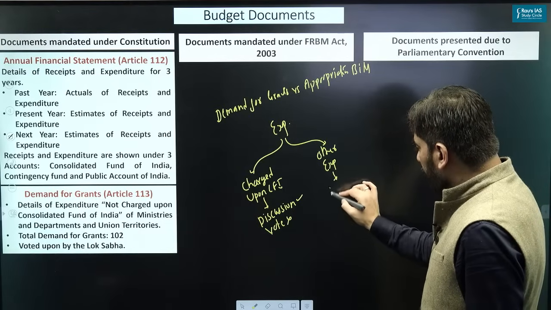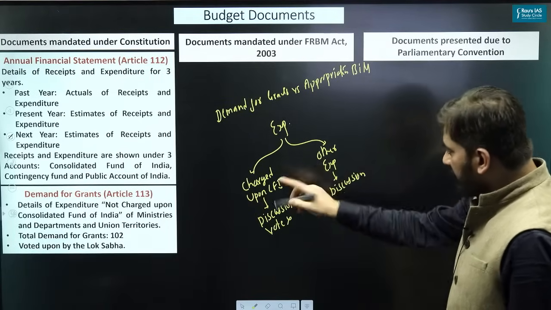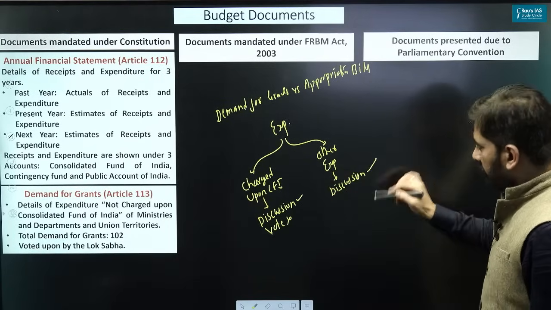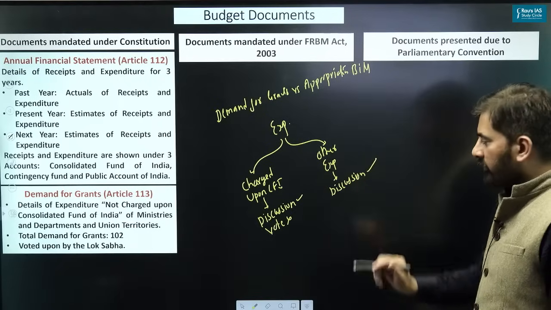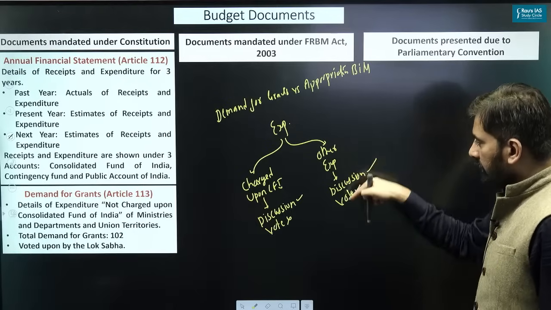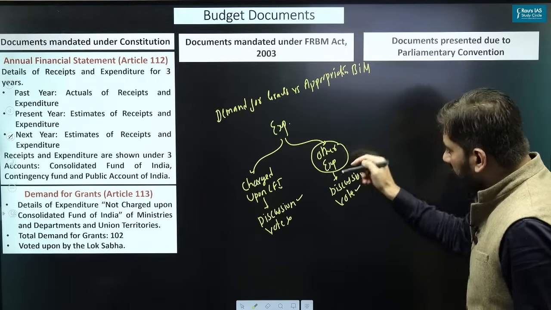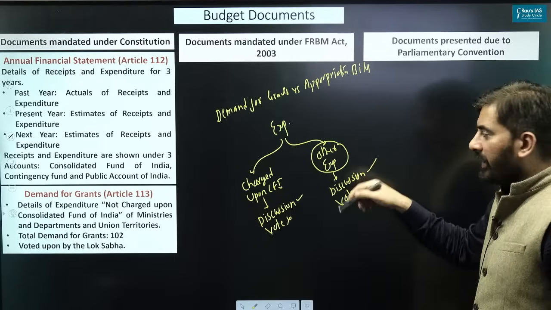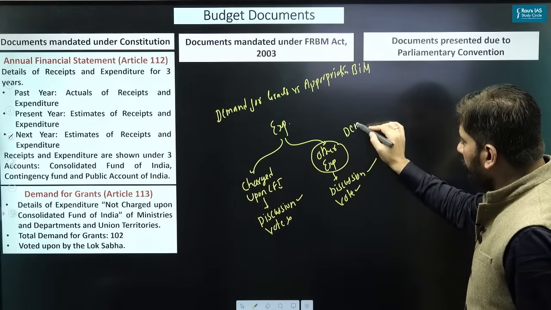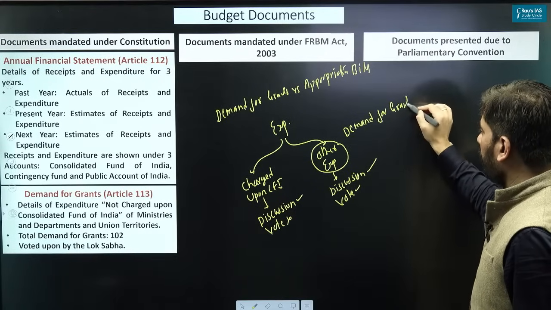Whereas for the other forms of expenditure, discussion takes place in the Lok Sabha, and after the discussion there is a voting on the other expenditure. Now this other expenditure on which discussion and vote is taking place, that itself is what is called as demand for grants.